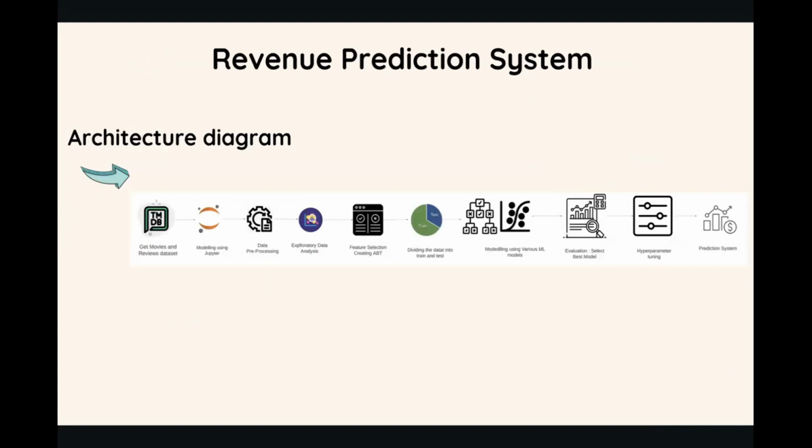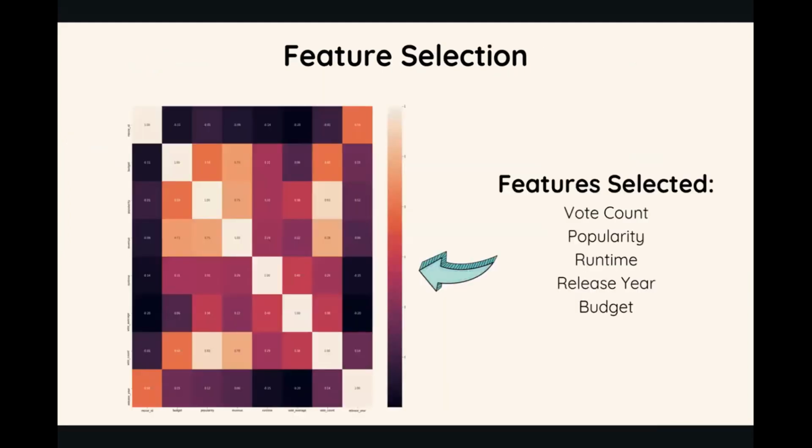Now I'm going to come to the revenue prediction part of our system. Here you can see the overall overview of our system. In the feature selection, we have checked correlation for revenue with all other numerical columns, and we have found the word count, popularity, runtime, release year, and budget to be the most correlated. So we have used these as our input features.